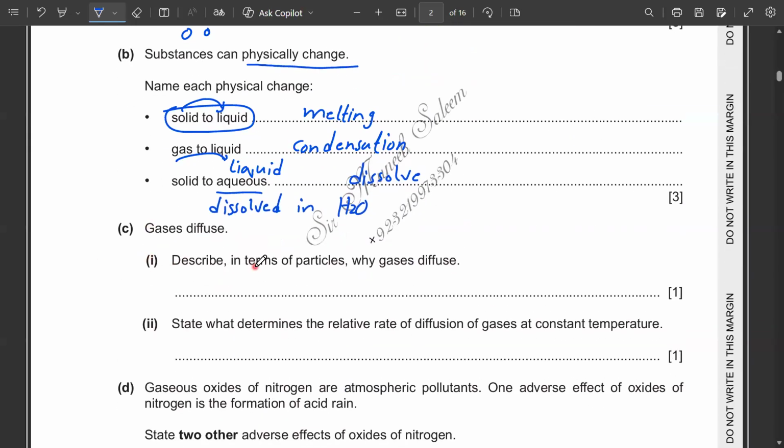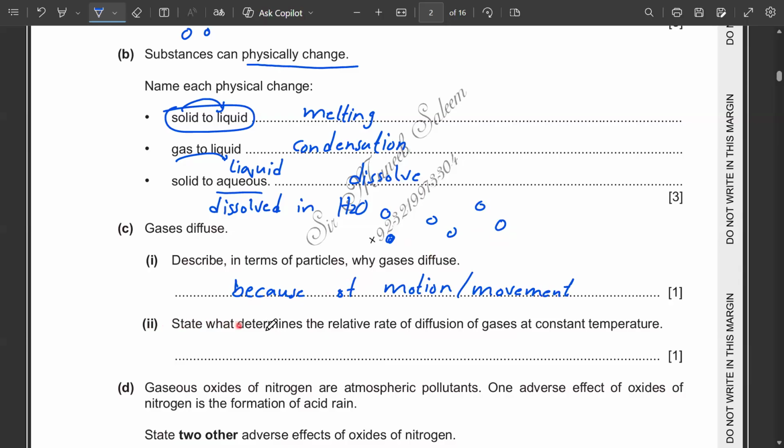Then C part, describe in terms of particles why gases diffuse. So the diffusion of gases, as we know, is because the particles are able to move randomly and in all directions. So we can say because of their motion or because of movement, they show the process of diffusion.